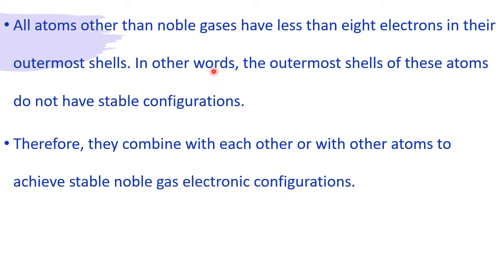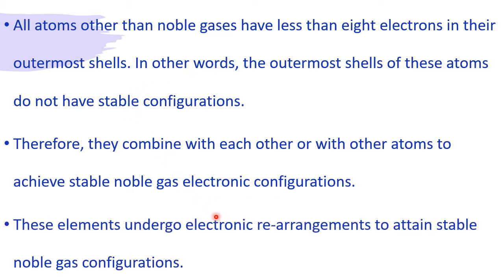When other atoms don't have this type of configuration, they want to achieve it, because in nature the noble gas configuration is branded as the best and the most stable electronic configuration. Other atoms don't have it, so they want to go for that best and stable configuration. To get there, either they have to lose, or gain, or share electrons. They have to do something. That's why other atoms want to have noble gas configuration. In doing so, they want to go for chemical combinations.